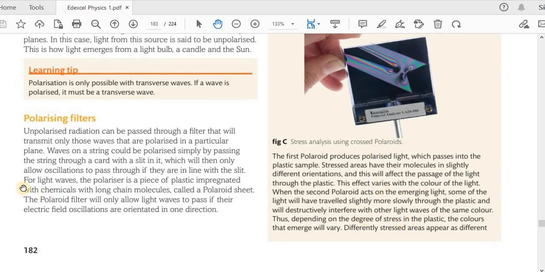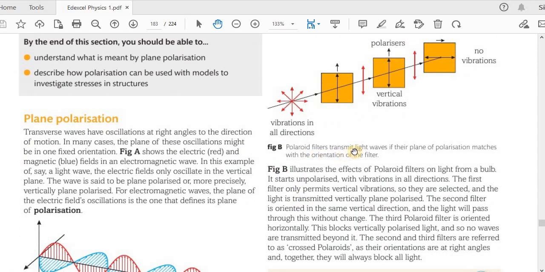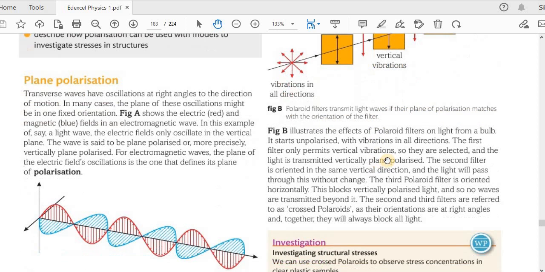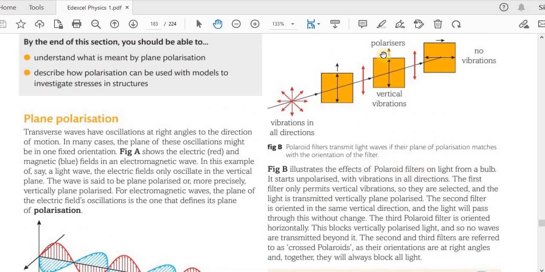For light waves, the polarizer is a piece of plastic impregnated with chemicals with long chain molecules, called a Polaroid sheet. The Polaroid filters will only allow light waves to pass if their electric field oscillations are oriented in one direction. Polaroid filters transmit light waves if their plane of polarization matches the orientation of the filter. Figure B illustrates the effect of a Polaroid filter. So this is a Polaroid filter, this is a Polaroid filter, this is also a Polaroid filter, also called polarizers.